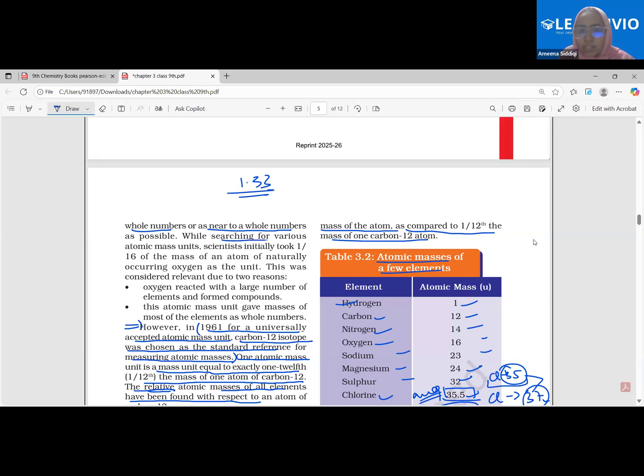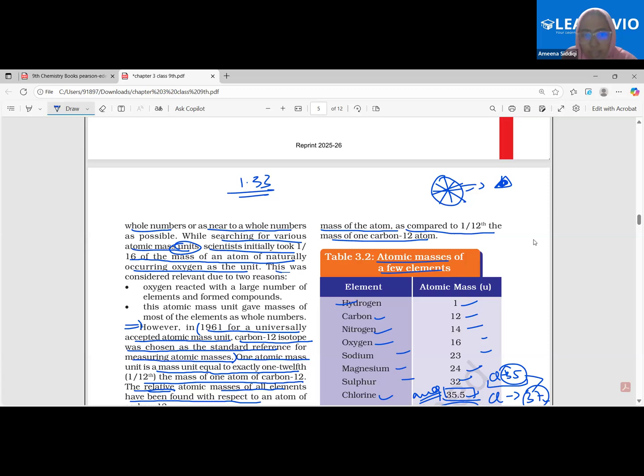While searching for various atomic mass units, scientists initially took 1 by 16 of the mass of an atom of naturally occurring oxygen as the unit. So let's say this is the mass of naturally occurring oxygen. We don't really know the mass of this. We take 16 parts of this, and then we take this 1 by 16 part as the standard unit. Very similar to what we are doing right now.